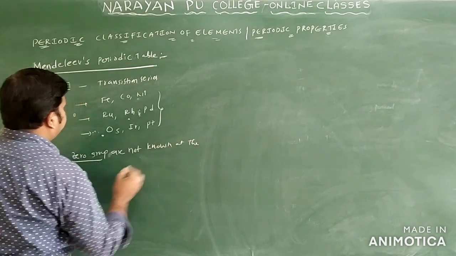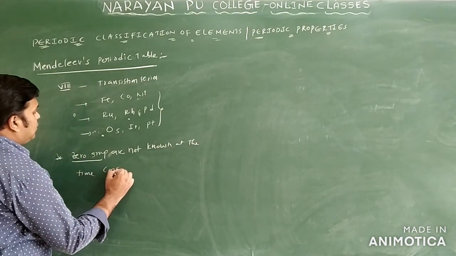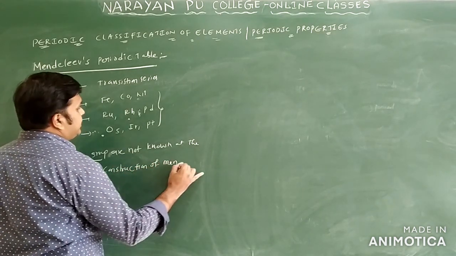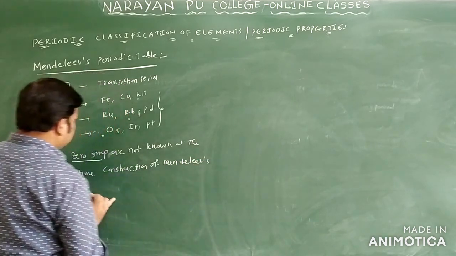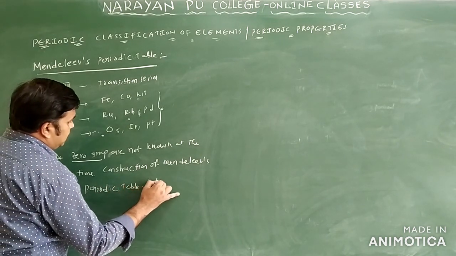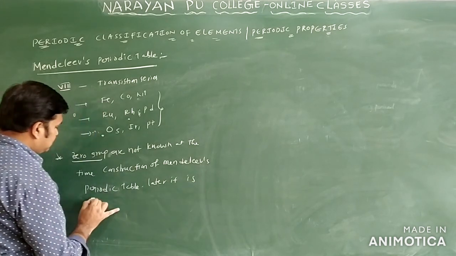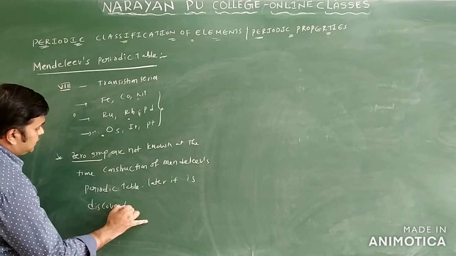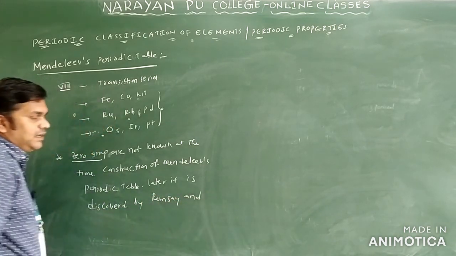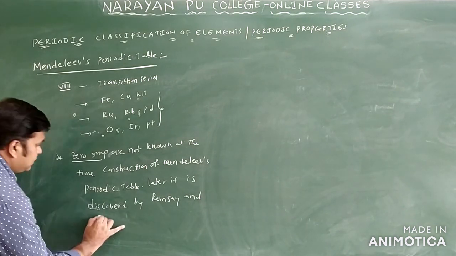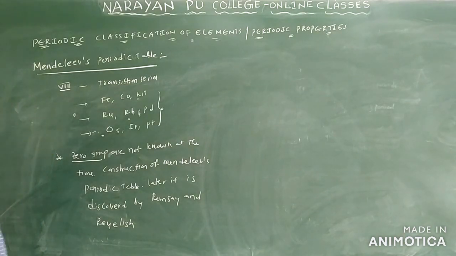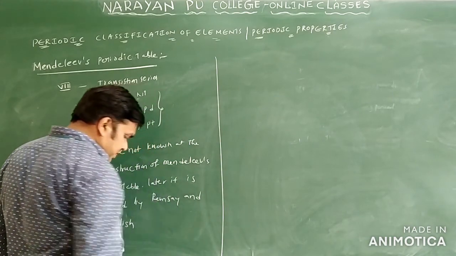at the time of construction of Mendeleev's periodic table. Later these noble gases were discovered by Ramsay and Raleigh. They found them, and they placed this zero group element later in the Mendeleev periodic table.